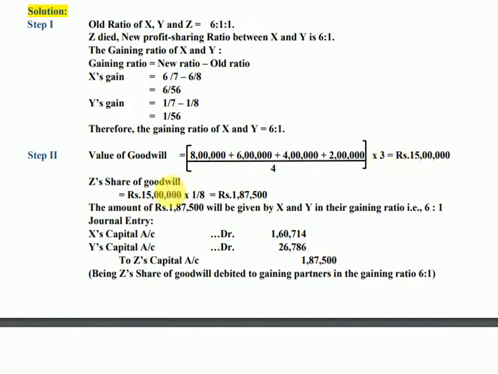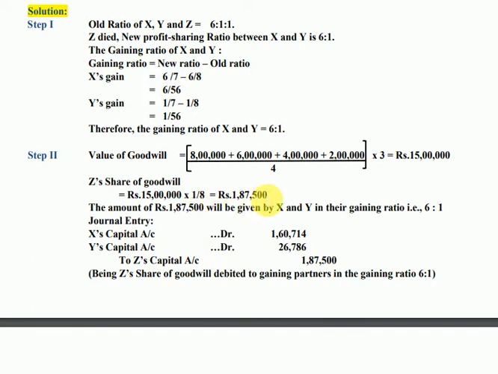Now in this 15 lakh goodwill of the firm, we find Z's share. Z's share will be 15 lakh into 1 by 8. Why 1 by 8? Because the profit sharing ratio was 6:1:1. So Z being the third partner, 1 by 8 becomes his share. And this is his goodwill, 1,87,500.